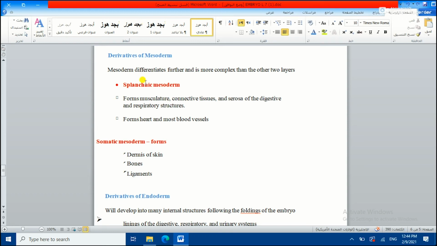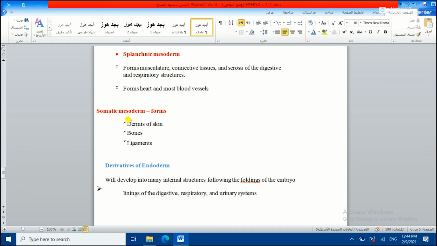Splanchnic mesoderm forms muscles, connective tissue, and the serosa of digestive and respiratory structures. It can also form the heart and most blood vessels, and the somatic mesoderm can form the dermis of the skin, bones, and ligaments. Okay, this is not limited to these.